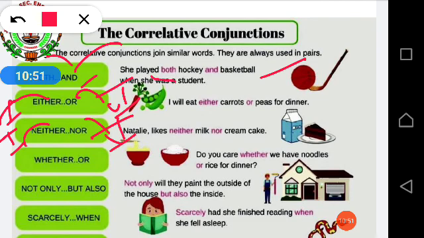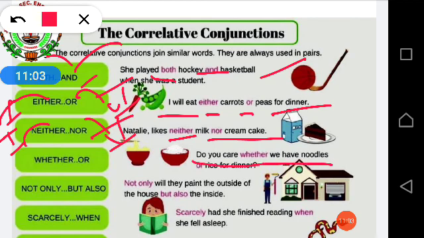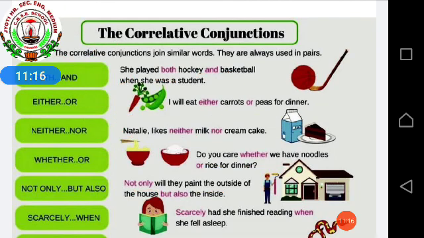She played both hockey and basketball when she was a student. I will eat either carrots or peas for dinner. Natalia likes neither milk nor cream cake. Do you care whether we have noodles or rice for dinner? Not only will they paint the outside of the house but also the inside. Scarcely had she finished reading when she fell asleep. So these are the examples of correlative conjunctions.